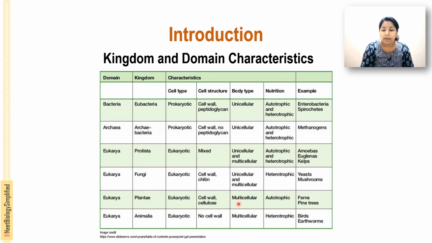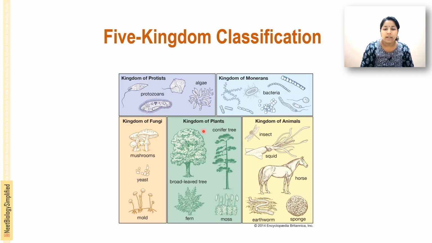Then kingdom Animalia, that is birds, earthworms, animals are there, and insects also come under this group. Next we can discuss in detail the 5 kingdom classification. In this video I am not going into detail about each of these kingdoms. I am going to discuss a base outline of this 5 kingdom classification in this video.